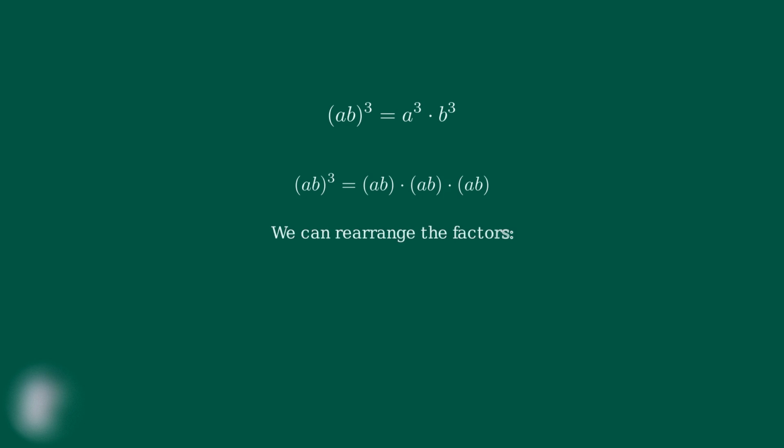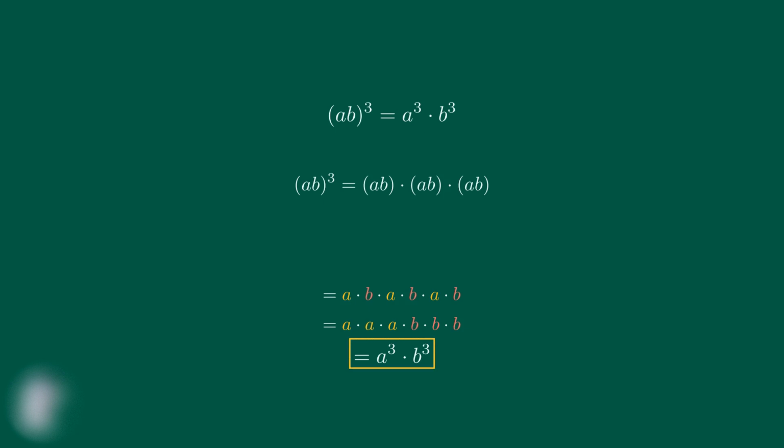Now here's where the magic happens. Because multiplication is both commutative and associative, we can rearrange these factors in any order we want without changing the result. Let's expand each factor to see all the individual variables. Each a times b becomes a times b, so we have a times b times a times b times a times b. Now we can use the commutative property of multiplication to group all the a's together and all the b's together. This gives us a times a times a times b times b times b. Perfect. Now we can see that a times a times a is simply a cubed and b times b times b is b cubed. This gives us a cubed times b cubed.